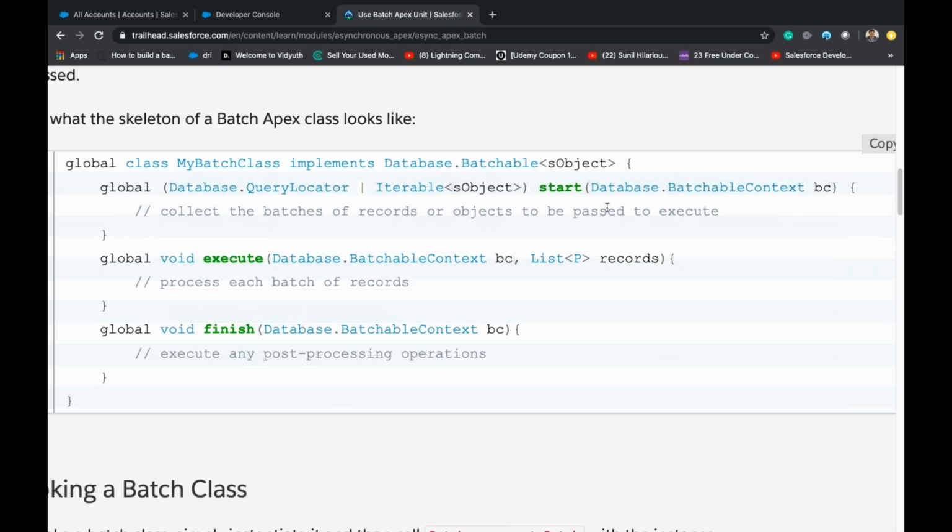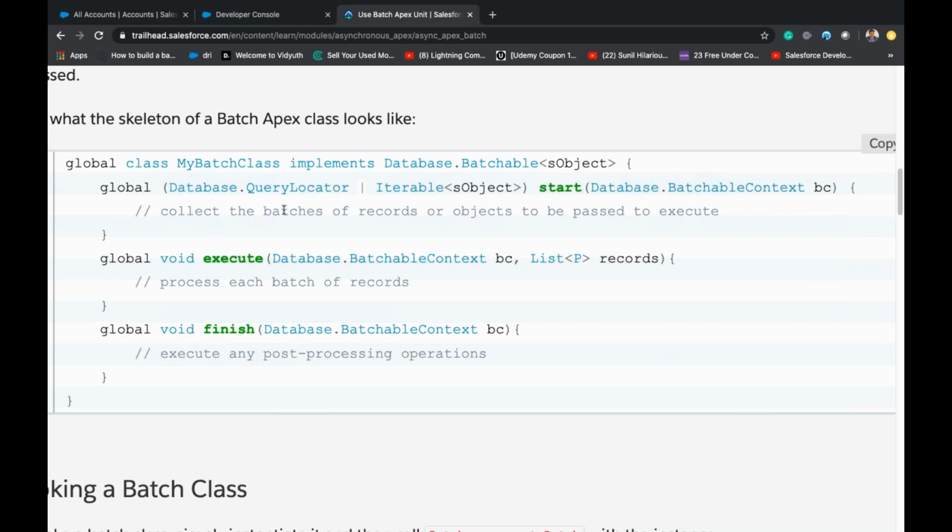There is a return statement missing, so we will write that return statement. But remember, this Database.QueryLocator will return the data to the second method, execute, right? So again, global void execute, Database.BatchableContext bc, List of P records. List of P is nothing but the object from here.